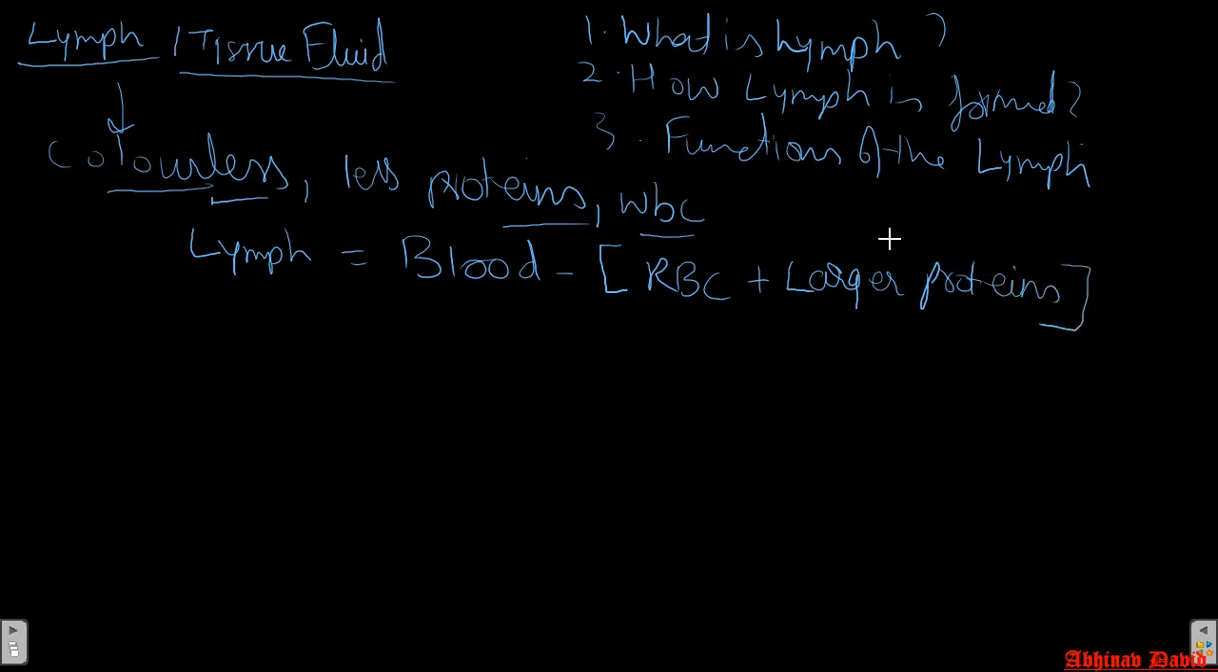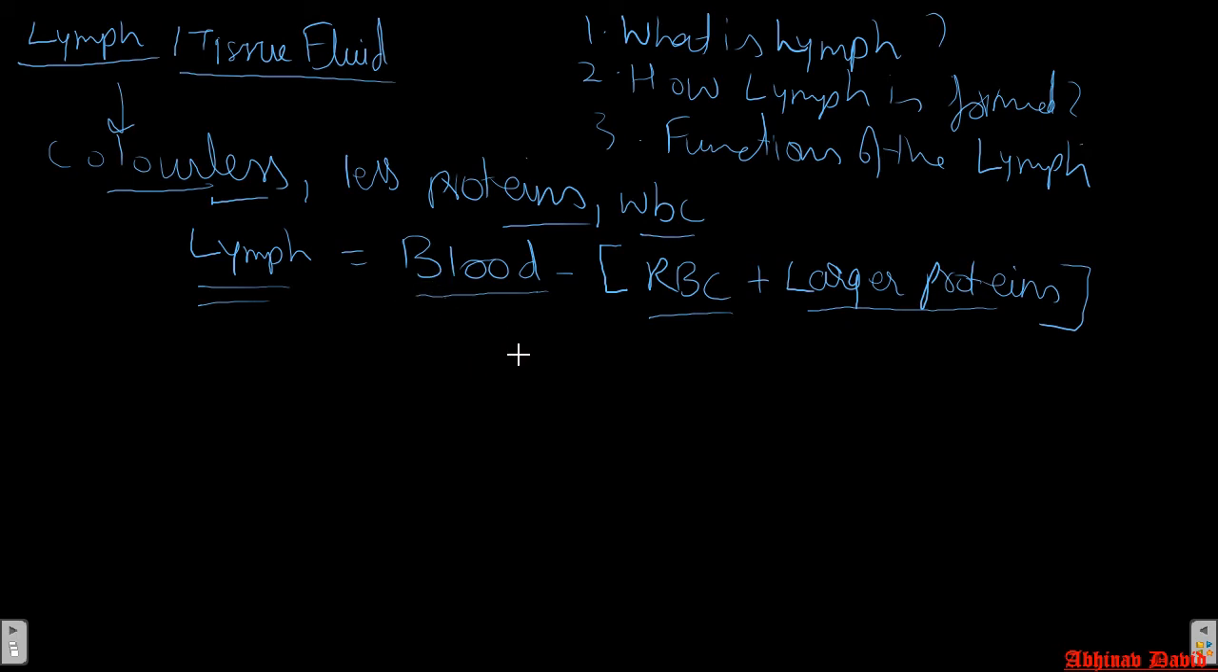So what is the meaning of this equation? From the blood, if we remove red blood cells and larger proteins, what are we going to get? We are going to get the lymph. So lymph is formed from blood only.